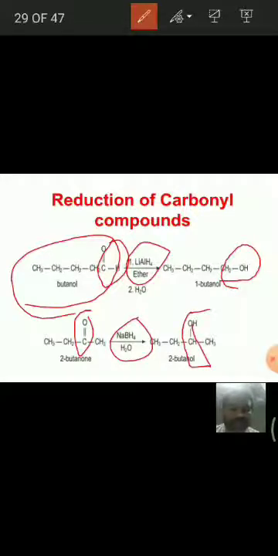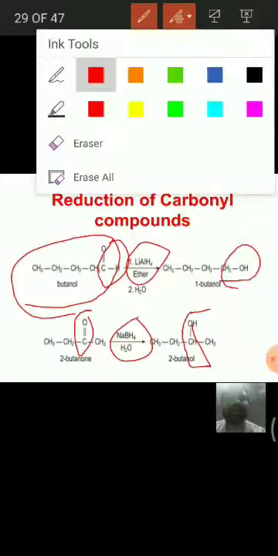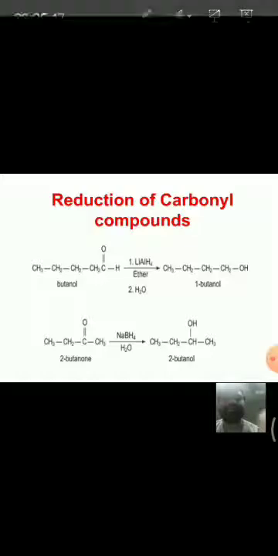The second one is butanone. It is a ketone. When it is reduced with sodium borohydride, that means the C double bond O group is converted into CHOH. That means aldehydes and ketones get reduced to alcohols with lithium aluminum hydride and sodium borohydride.